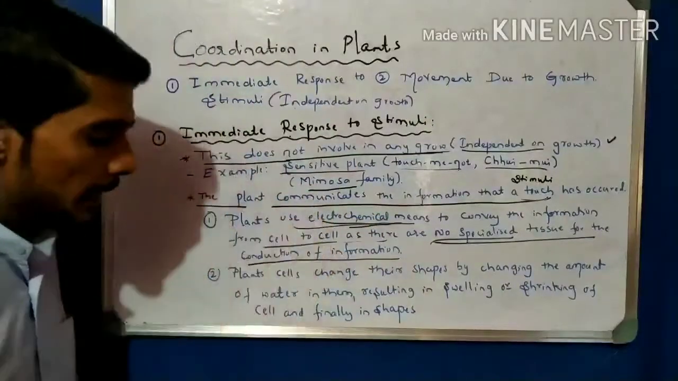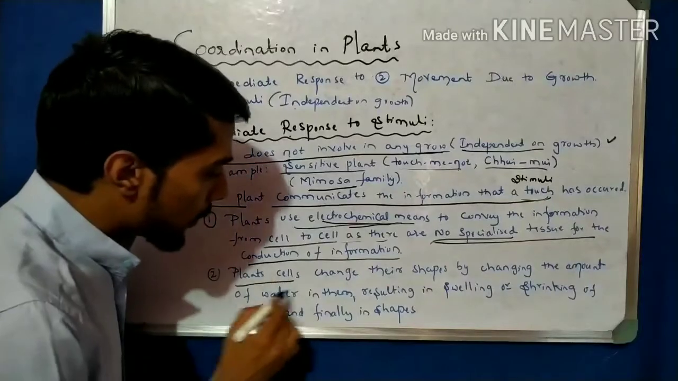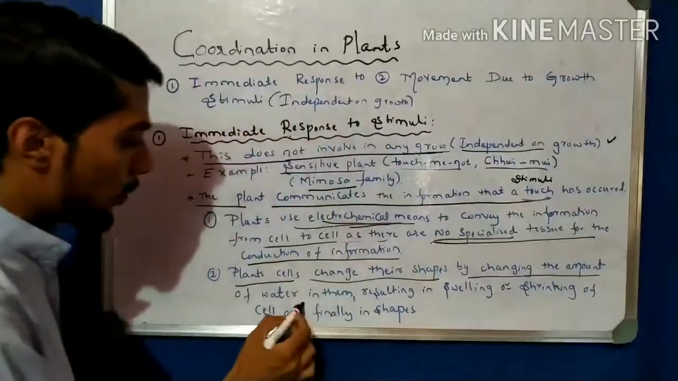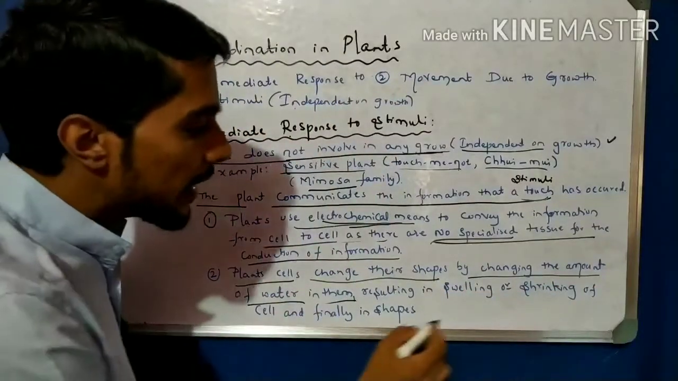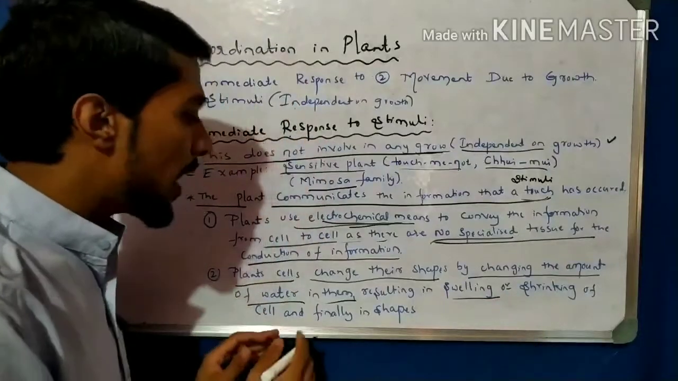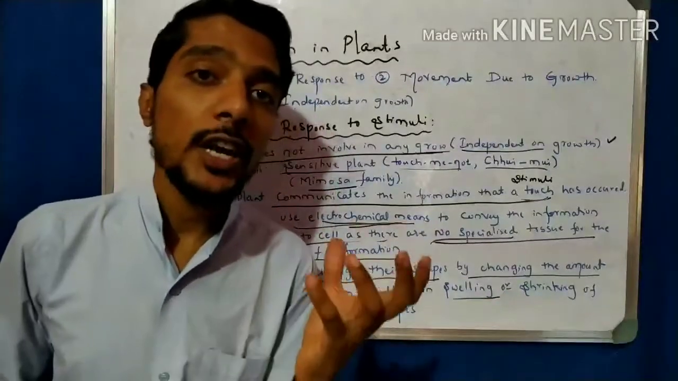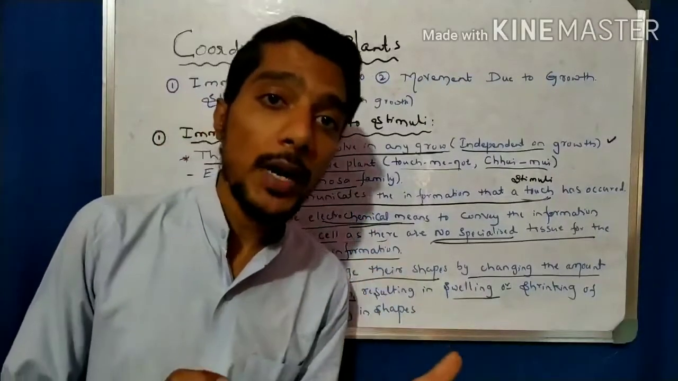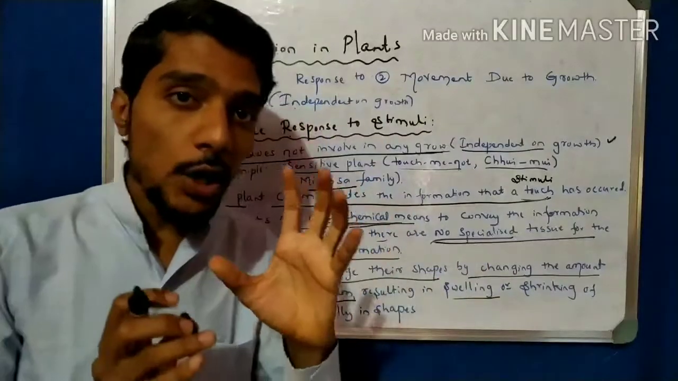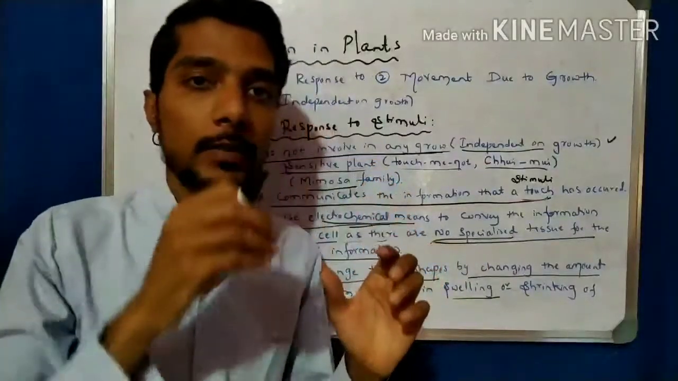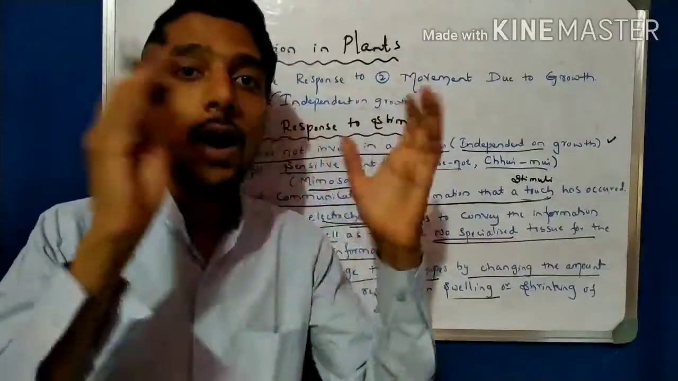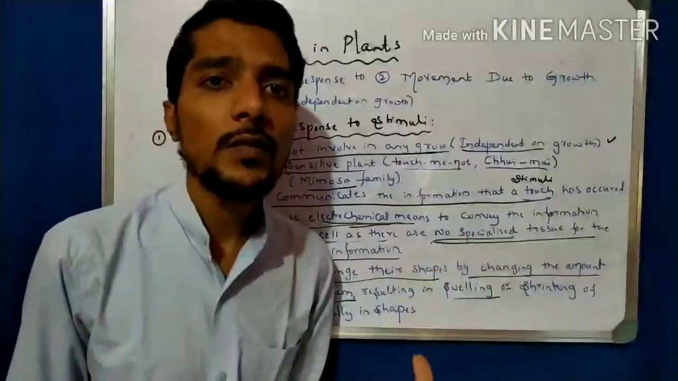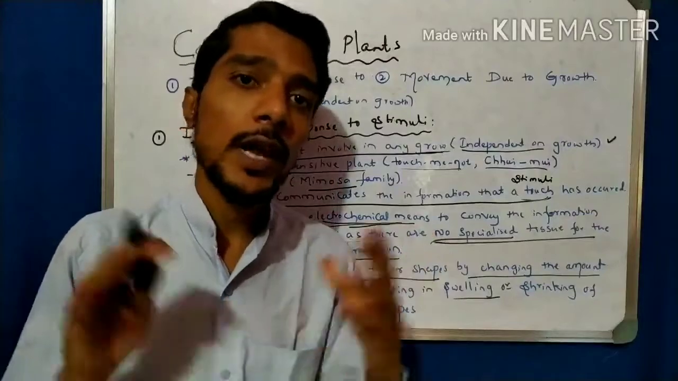So one point you have here, and the second point: plant cells change their shape by changing the amount of water in them, resulting in the swelling or shrinking of the cell and finally the shape. For example, we studied stomata, the open stomata and closed stomata in the life processes. Stomata open when water flows inside. Stomata shrink or close when water flows outside. So the flow of water changes the shape, not only of stomata but also of other parts of the plant, for example roots, stem, leaf, etc.